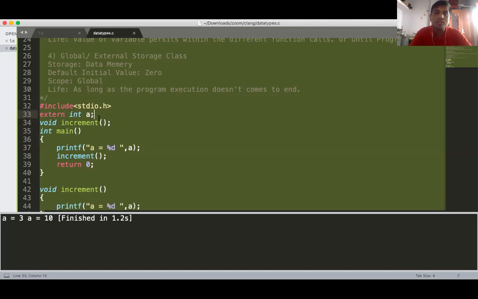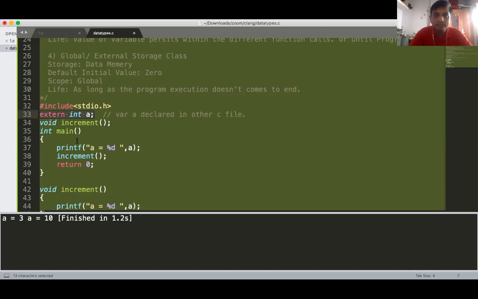So extern int A means the variable A is declared in another C file, and if you want to access it in this file, then you need to use extern int A.